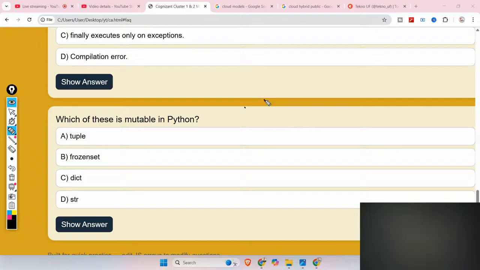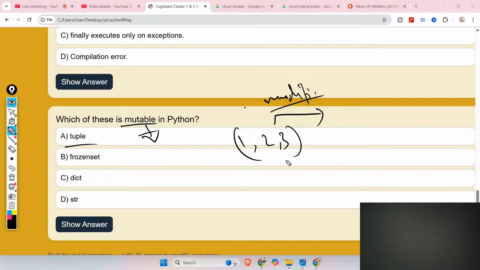Mutable means which is modifiable. What are the mutable things in Python? Let me just discuss. For a tuple, let's say the value is 1 2 3. You cannot modify these values, you cannot insert any values in between. So this is immutable. So tuple is eliminated, frozen set is eliminated, string is also not mutable, but dictionary is mutable.